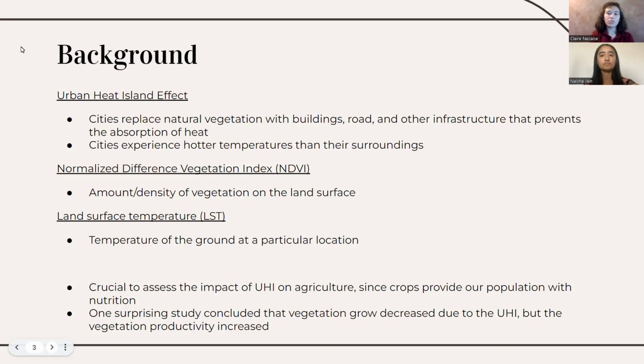So some terms we will be using are the urban heat island effect, which is a scientific theory that cities withhold more heat than their surrounding rural areas due to the lack of vegetation growth, which occurs because of modern buildings and other infrastructure. We will also be using the normalized difference vegetation index, which we will refer to as the NDVI, and the land surface temperature as LST to better understand the urban heat island effect.